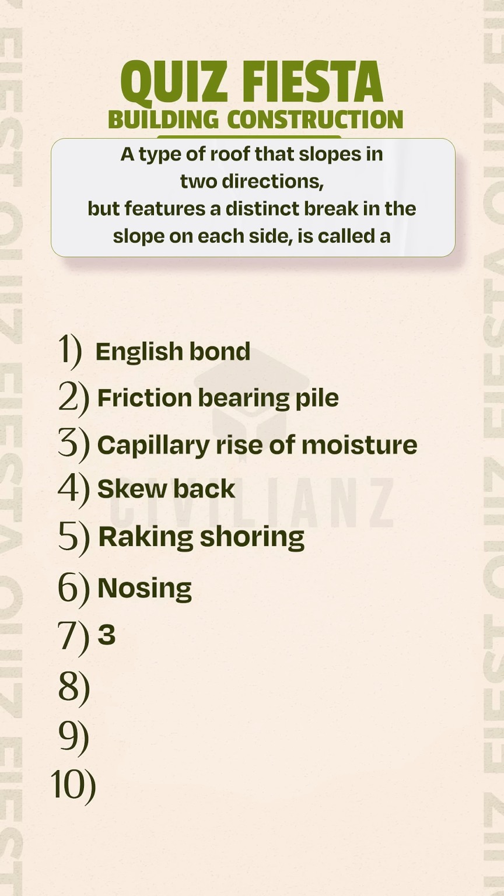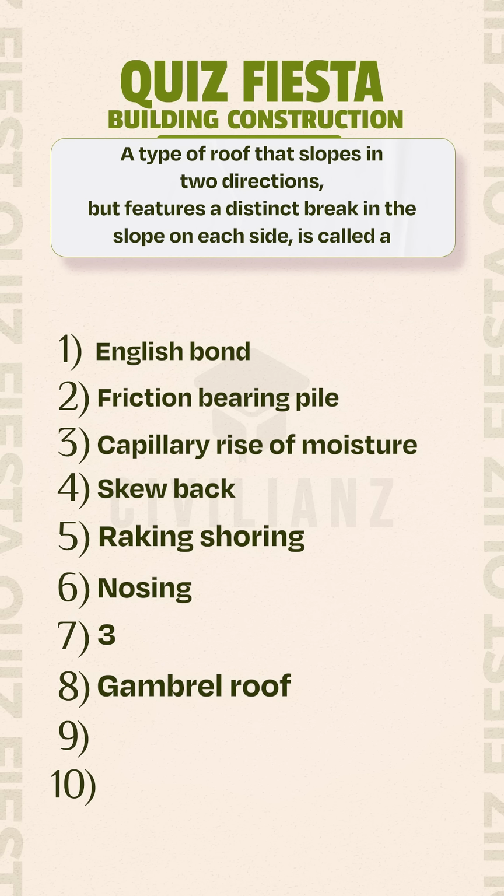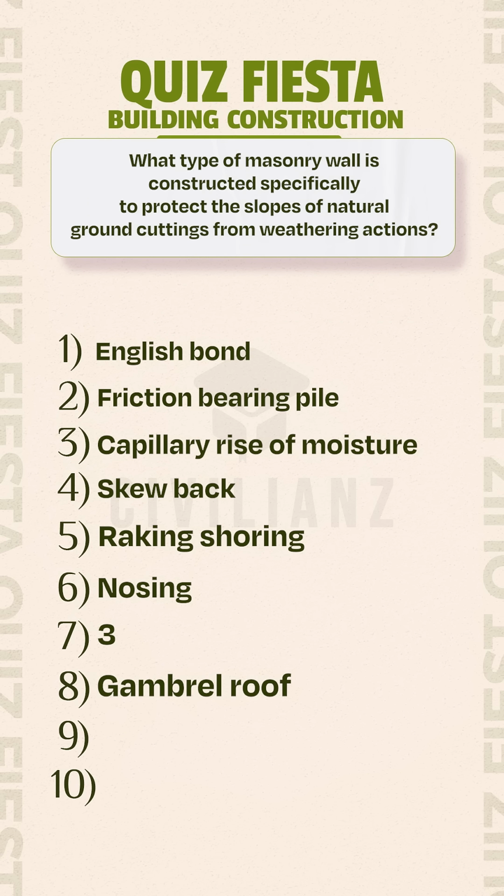3. A type of roof that slopes in two directions but features a distinct break in the slope on each side is called a gambrel roof. What type of masonry wall is constructed specifically to protect the slopes of natural ground cuttings from